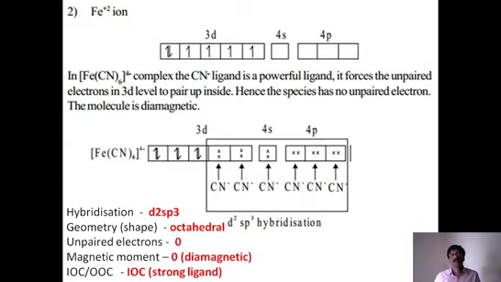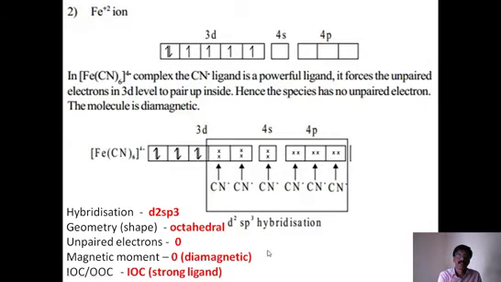Once n value is 0, we can calculate the magnetic moment. What is the magnetic moment? It is also 0 because the formula is under root n into n plus 2. So mu, the magnetic moment value, is also 0. Since the magnetic moment is 0 and no unpaired electrons are present, it is diamagnetic in nature.